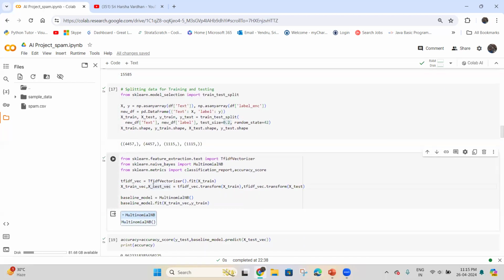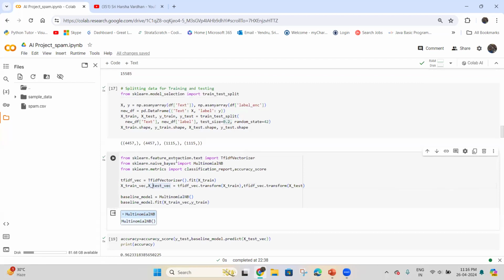And coming to the next code snippet, again from sklearn we are importing the vectorizer, multinomial Naive Bayes, classification report, and accuracy score. Here we are setting up text classification using a Naive Bayes model by first converting the text data from training and testing into vectors, and it trains a multinomial Naive Bayes classifier on the vectorized training data to make predictions.